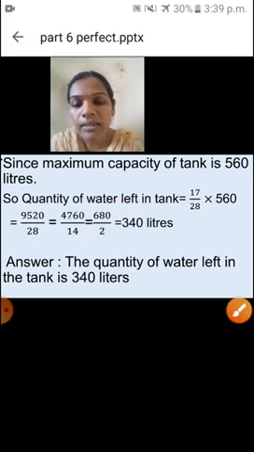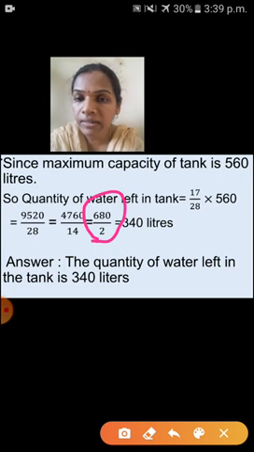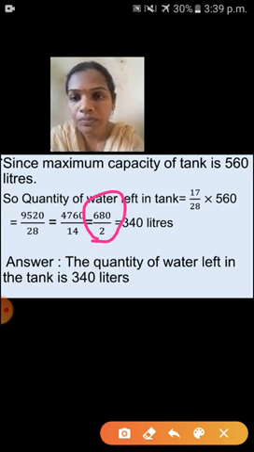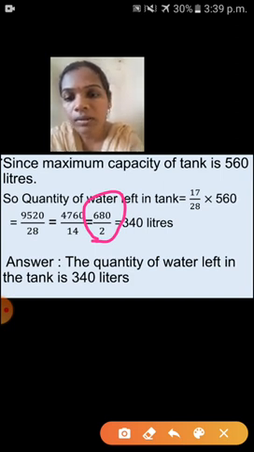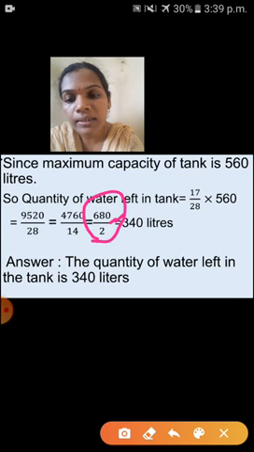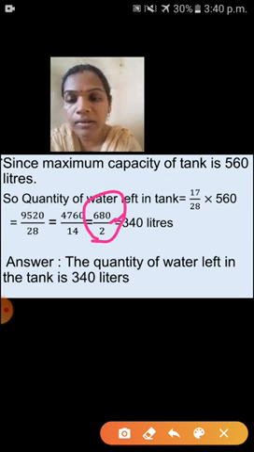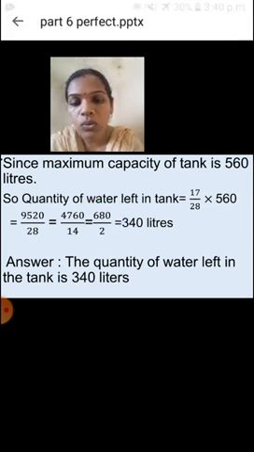Again see here, children, this fraction has a common factor, that is 2. The unit place is 0, so we can divide by 2. So here 680 upon 2, what is the common factor? 2. So I am dividing the numerator and denominator by 2. So what is the answer?